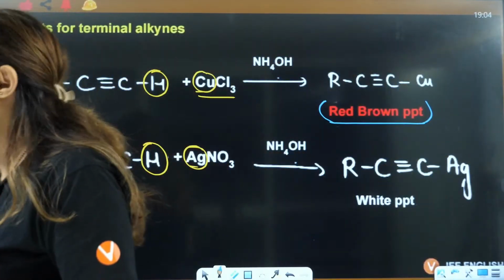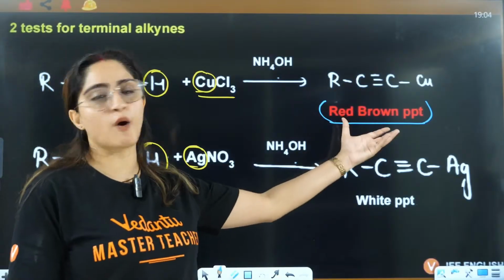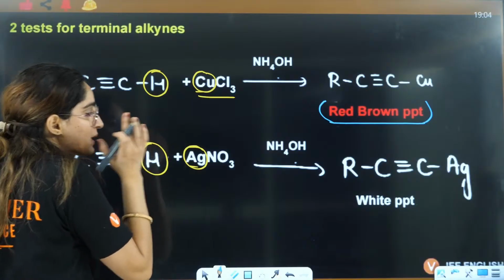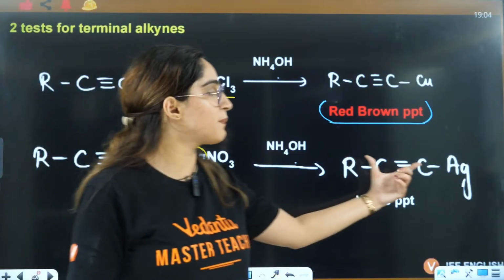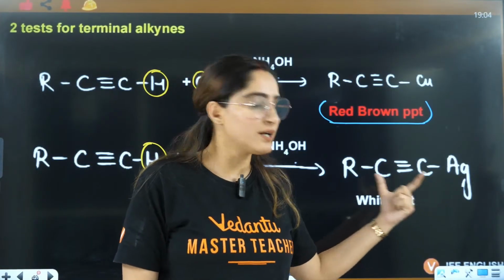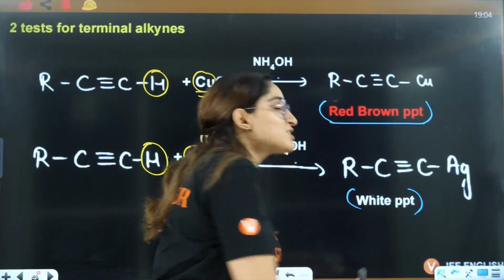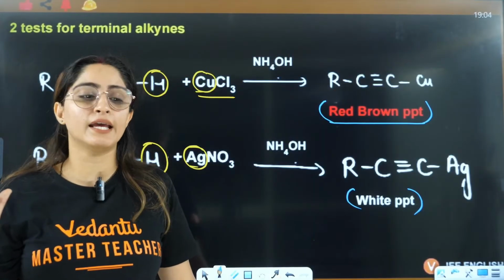See, what is the color of copper? It is reddish brown. So reddish brown precipitate you can remember from there, right? And if this hydrogen is replaced by Ag, you will have the preparation of this silver salt which is a white precipitate.